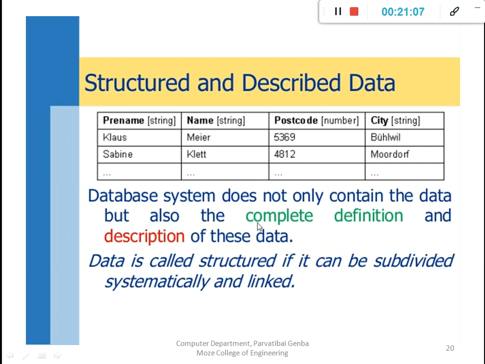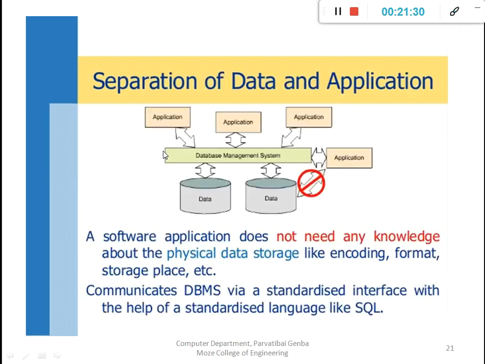That's why it's mentioned with the complete data definition, because this user has a relation with the postal code and the city, or it may be a mobile number. Data is called structured if it can be subdivided systematically and linked. That is represented with rows and columns. That's why it's mentioned as structured.